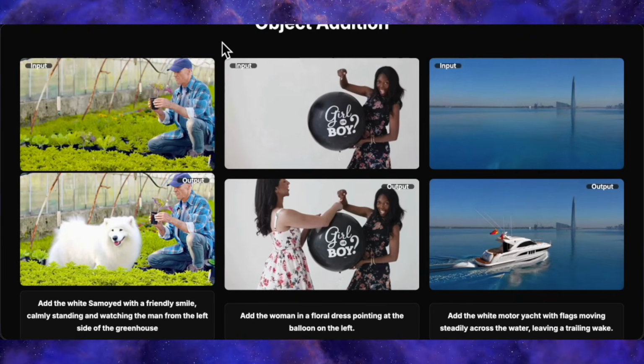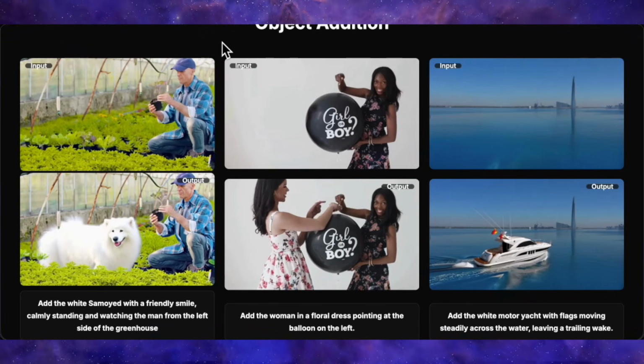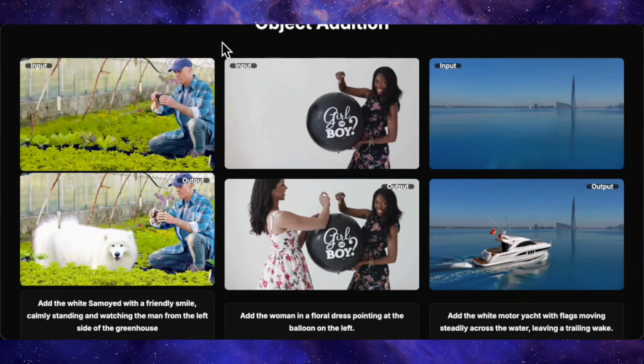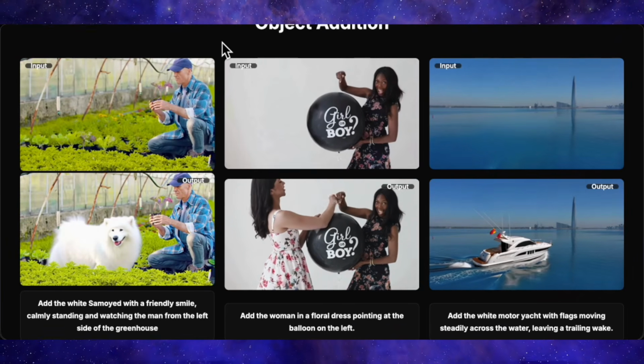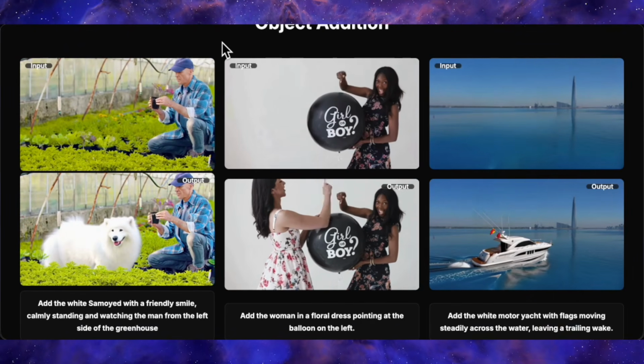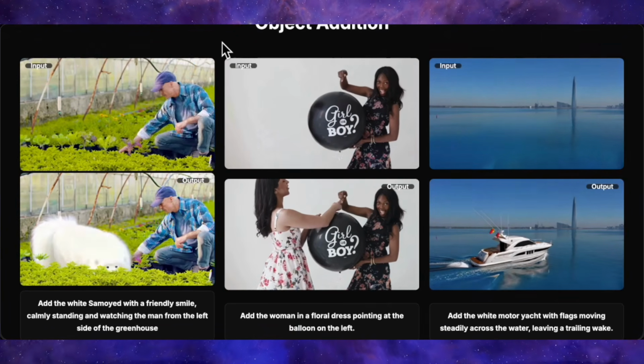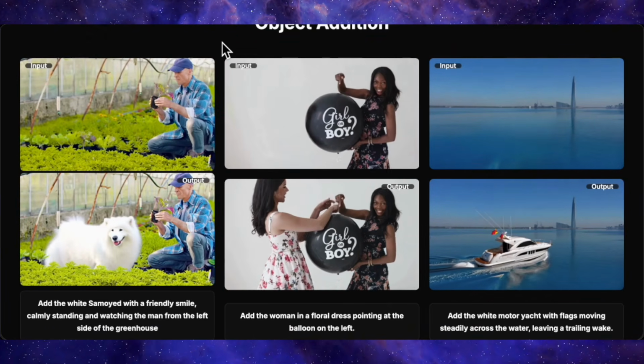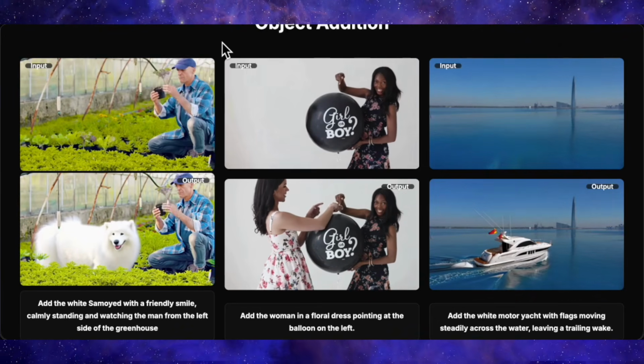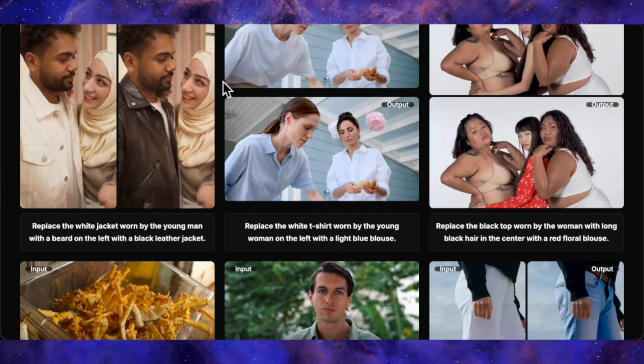The instruction is to add another woman on the left, and the model cleanly inserts a second character beside her while preserving the original. There's also a sea or lake shot with subtle camera motion where the prompt is to add a yacht with flags, and the yacht appears in the water following the camera's motion, so it feels like it was always there. It handles local attribute edits nicely too.